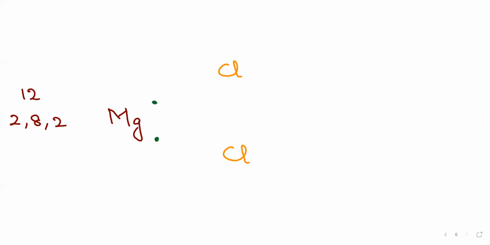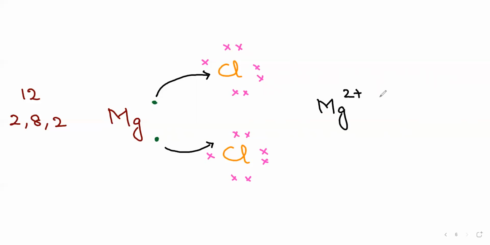Each chlorine has 7 electrons in the outermost shell. So this electron will be taken by this chlorine, and this electron will be taken by the other chlorine. So Mg will become Mg2+, and 2 Cl- will come. This will form magnesium chloride, which is also an ionic compound.